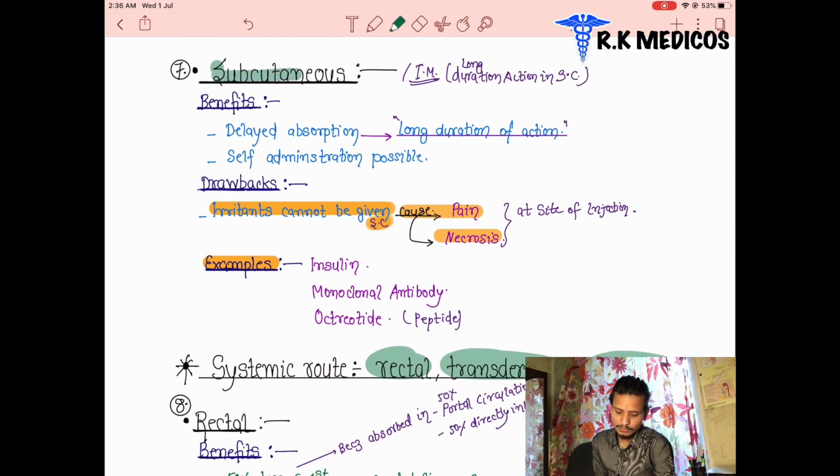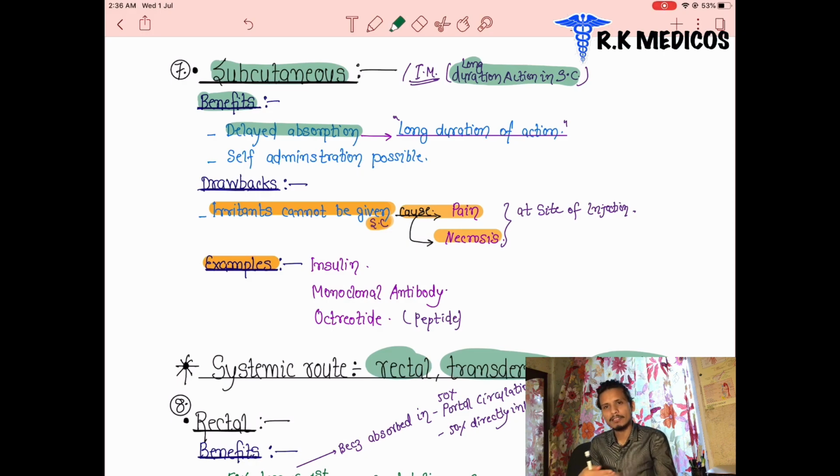Next, subcutaneous, which is just below the skin. These drugs have a long duration of action in the subcutaneous region, meaning their action is longer. What are the benefits? They delay the absorption of the drugs. When the drug is injected subcutaneously, it reaches the blood circulation very slowly, and its absorption is very slow. It means they delay absorption and have a long duration of action.